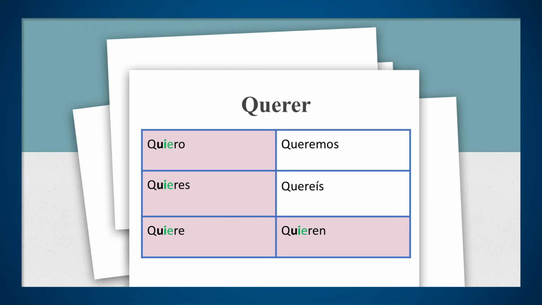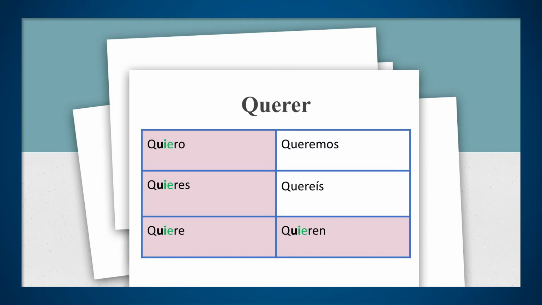Here you got querer. Querer is to want, to wish. So here we go. You see how you change that E for IE. Yo quiero. Tú quieres. Usted, él, ella quiere. Nosotros queremos. Notice that we don't change it.